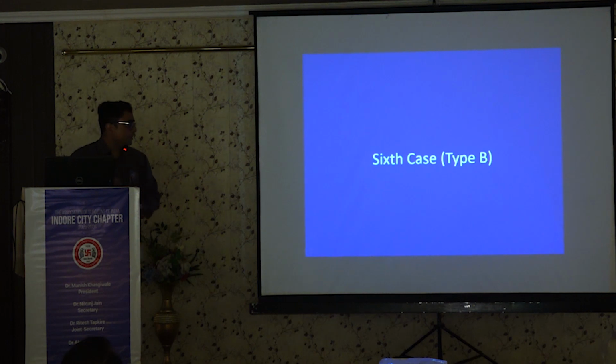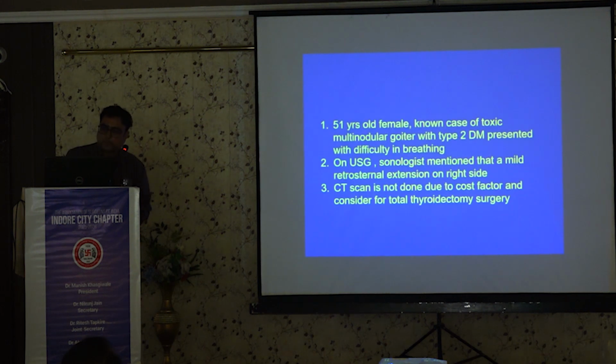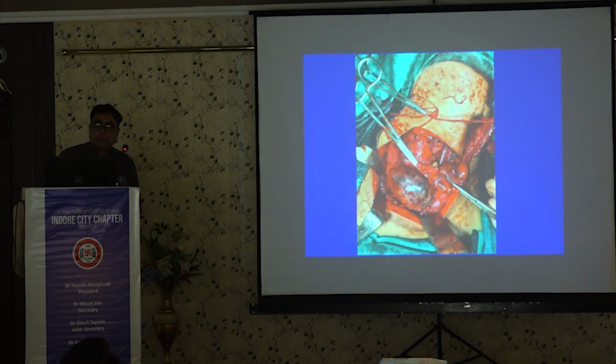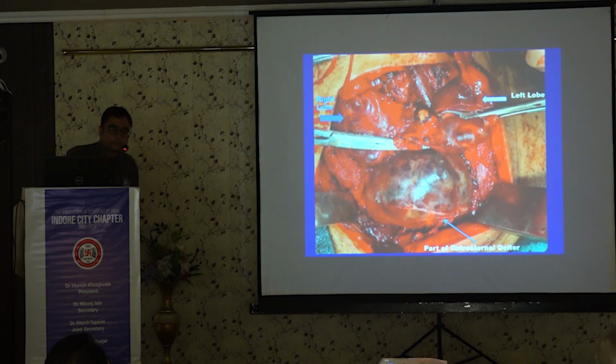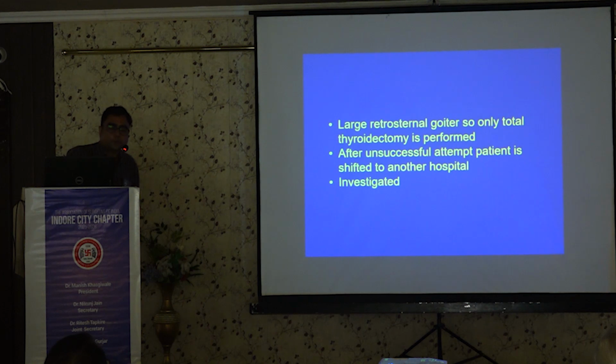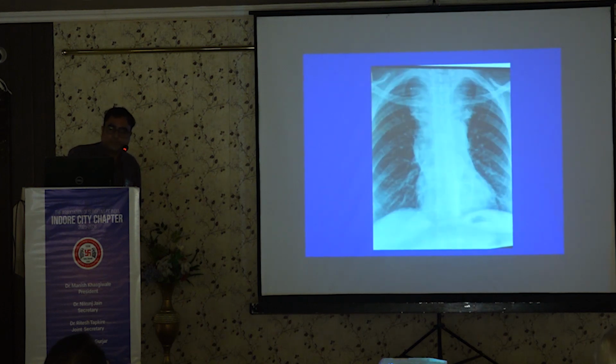Now this is a case I would like to discuss. A 51-year-old female presented with a toxic multinodular goiter, and when we operated we found it was a retrosternal goiter. We did a complete total thyroidectomy, and for dealing with the retrosternal portion, because we did not perform a CT scan on this patient, I inserted two fingers and found both fingers displaced. So we closed at that time, postponed the surgery, and investigated again with CT scan.